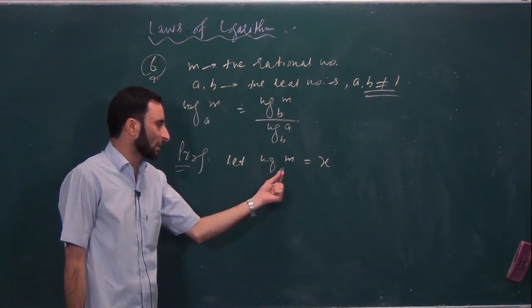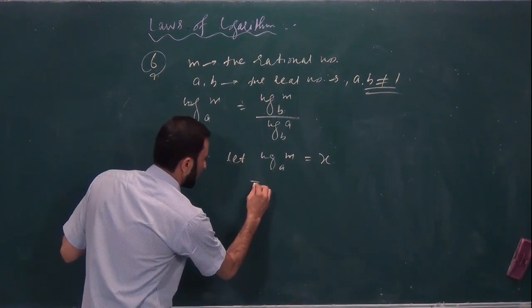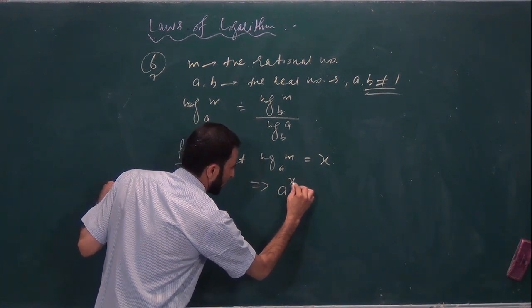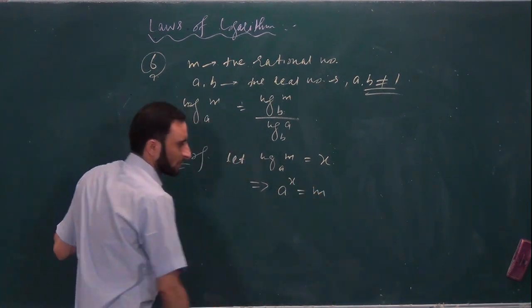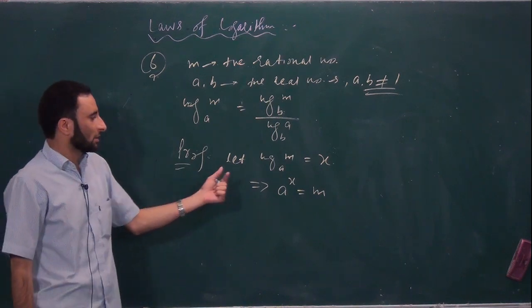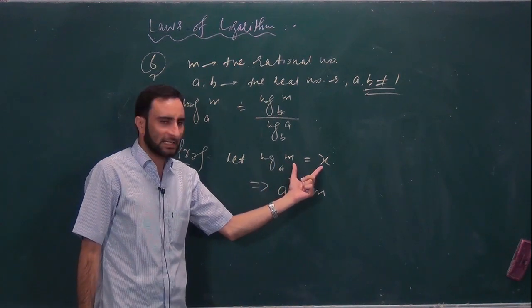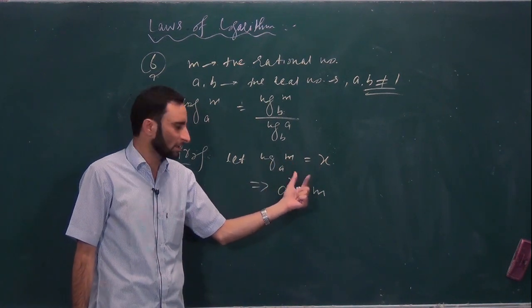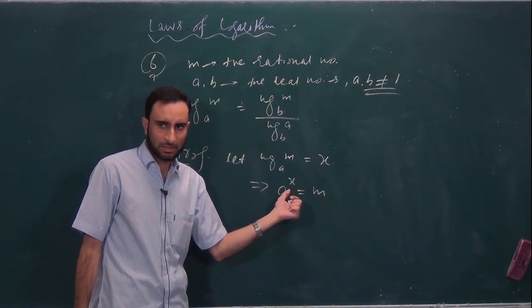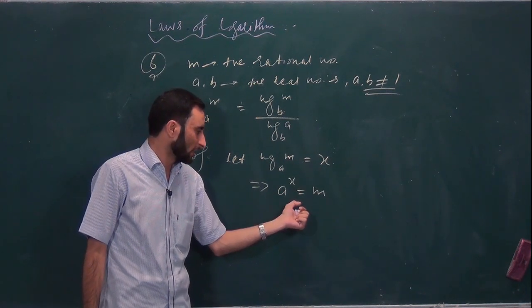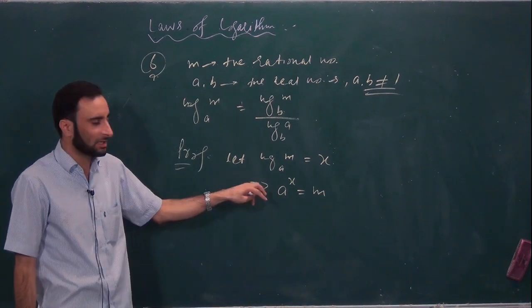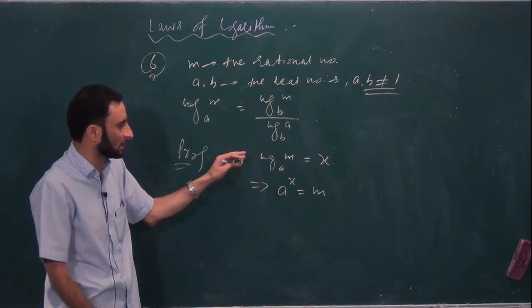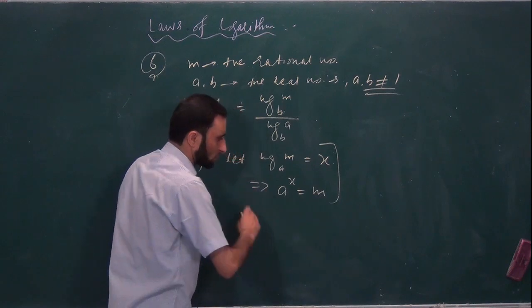Then by the definition of logarithm, we have A to the power x is equal to m. Is it clear? So this is the logarithmic form of any number here, and we have changed it into exponential form. Now again, if you have confusion in the definition of logarithm, you can easily check here. There is a complete relationship between the two.